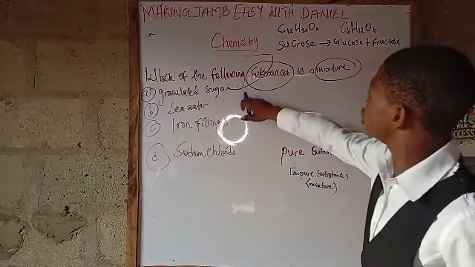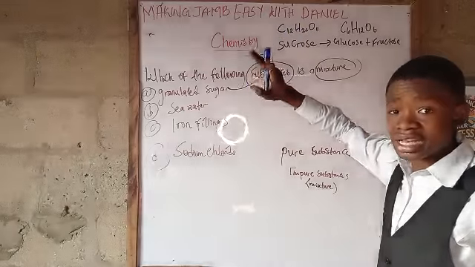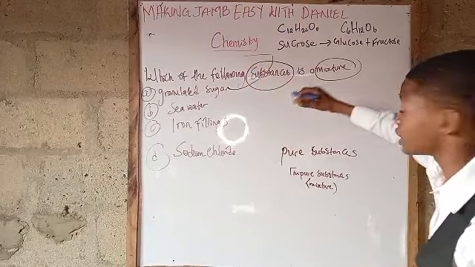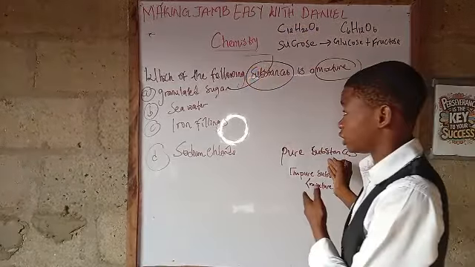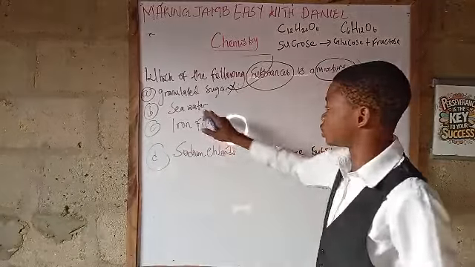Now, granulated sugar is sucrose, and sucrose is made up of carbon, hydrogen, and oxygen, which are elements. That means sucrose is a compound, and like I said earlier, compounds are what? Pure substances. That means the answer cannot be granulated sugar. Now let's move down to seawater.